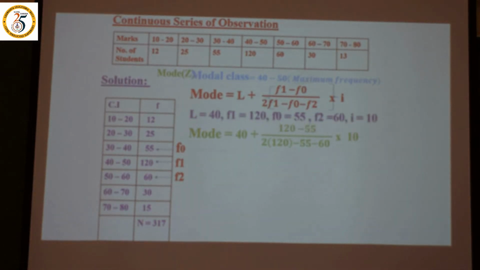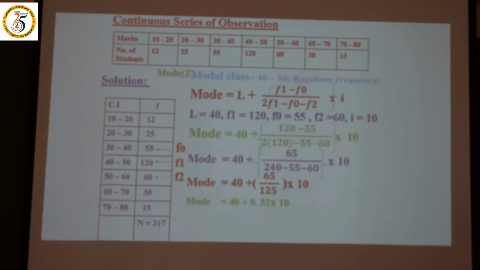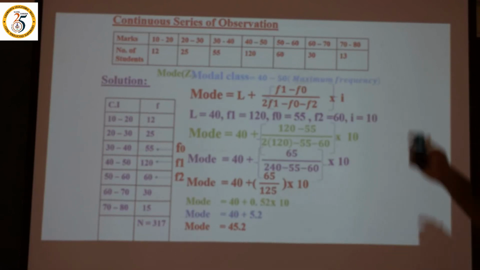Now, how to calculate this? Mode is equal to 40 plus (120 minus 55, that is 65) divided by (2 into 120, 240 minus 55 minus 60) into 10. Mode is equal to 40 plus 65 divided by 125 into 10. Mode is equal to 40 plus 0.52 into 10, that becomes 5.2. Then mode is equal to 40 plus 5.2, so the mode value is 45.2. This is the mode for a continuous series.